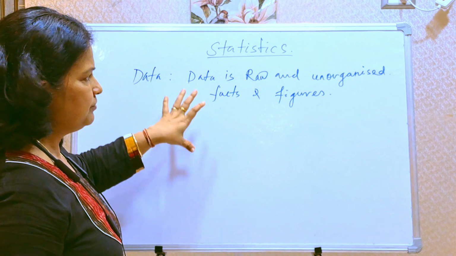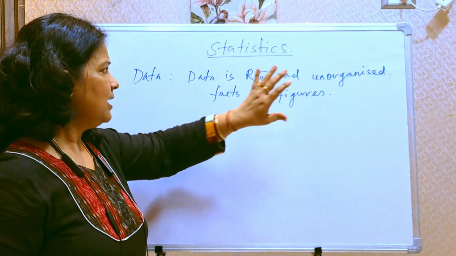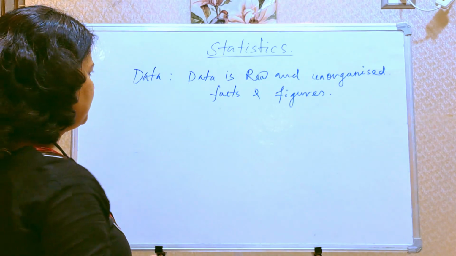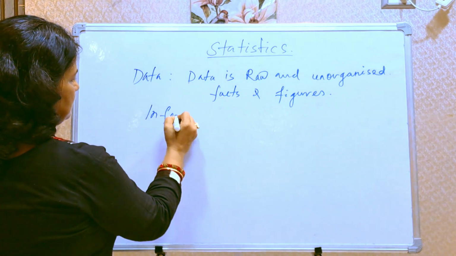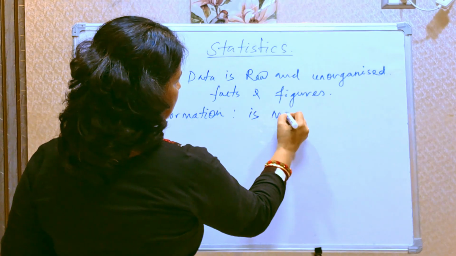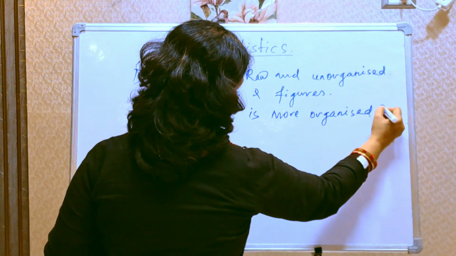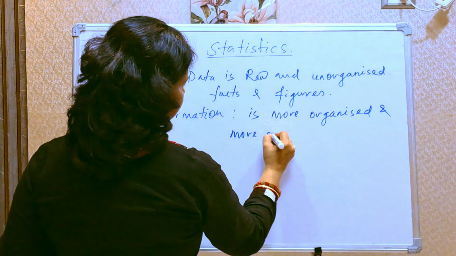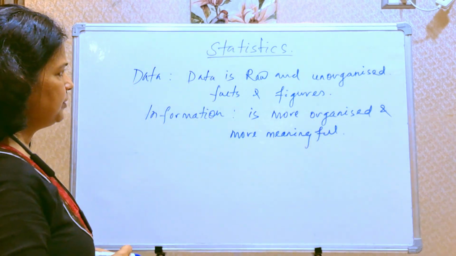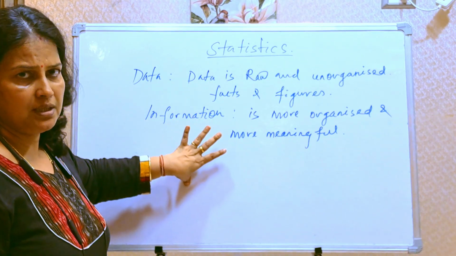To convert data into information, we have to organize it and we have to draw some conclusion out of the data. Information is more organized and more meaningful. From data we cannot conclude anything, but from information we can conclude the things.